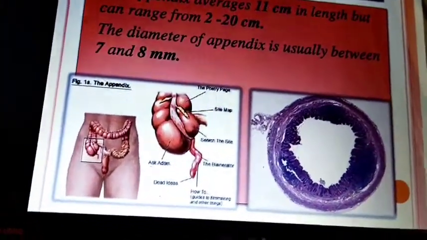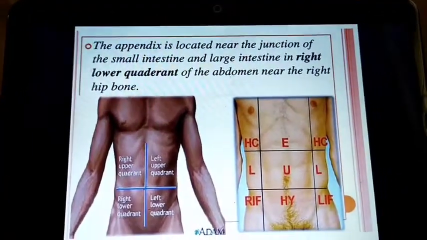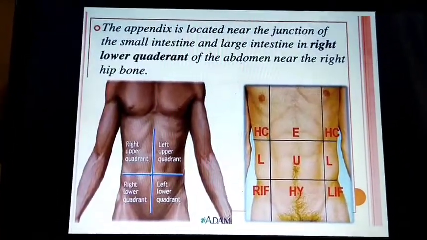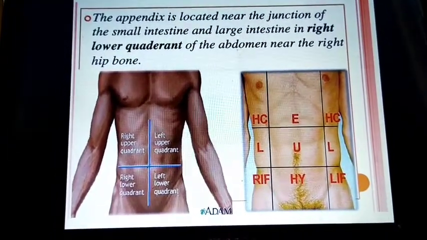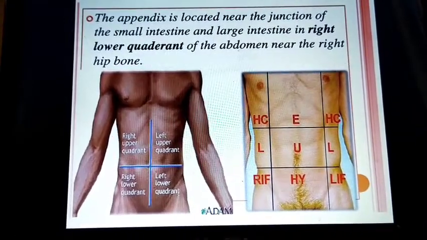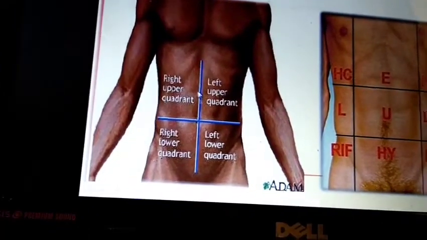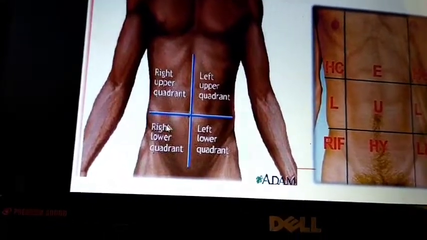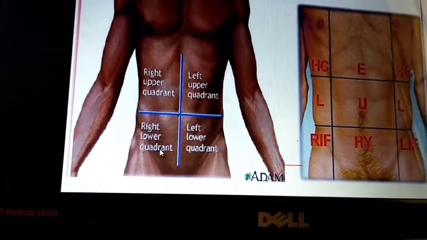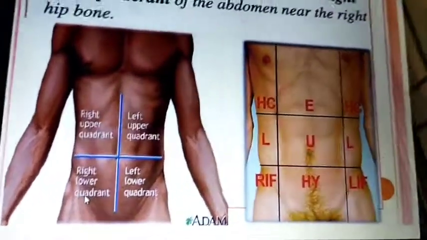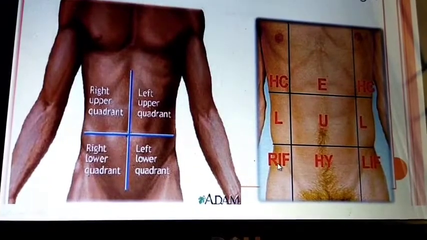Okay, can go for the next slide. Now we can go for the location. The appendix is located near the junction of the small intestine and large intestine in the right lower quadrant of the abdomen, near the right hip joint. If you make the 4 quadrants of the abdomen, then the appendix is present in the right lower quadrant of the abdomen and near the right hip joint. If you go for the 9 quadrants, then it is present in the right iliac fossa.